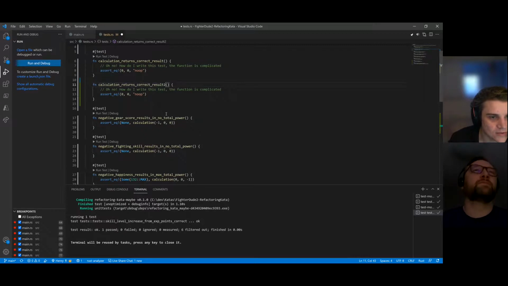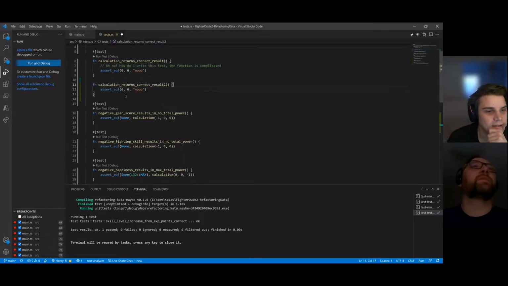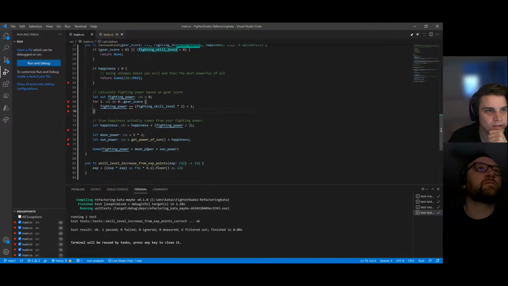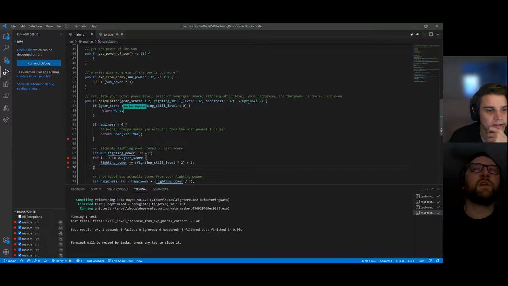And I guess it'll just be, yeah, just put something random in the name. Okay. And what does calculation return? Let's go back and check that. I think it returns an optional value. Yeah, Option i32. Right.